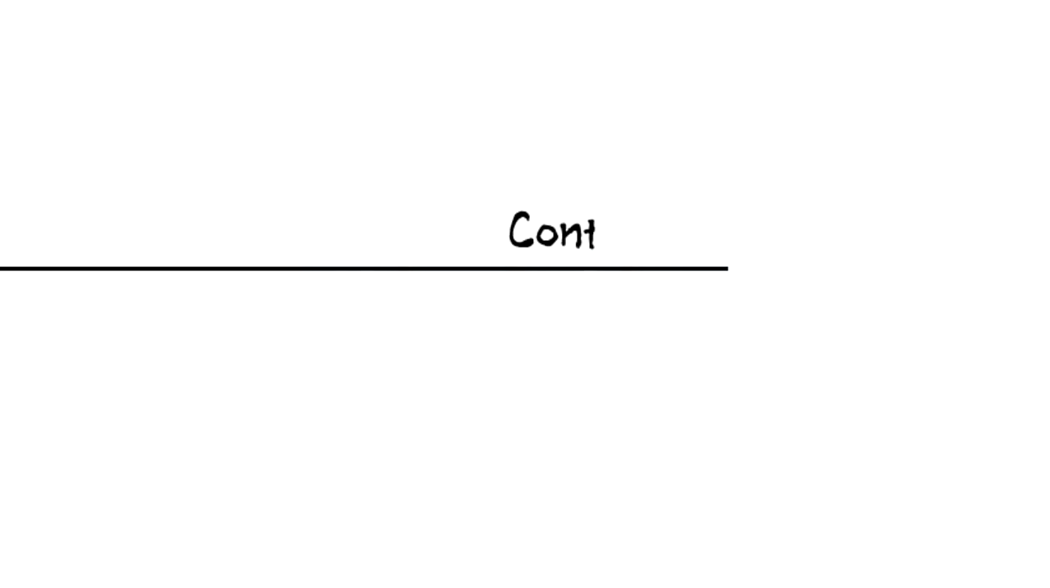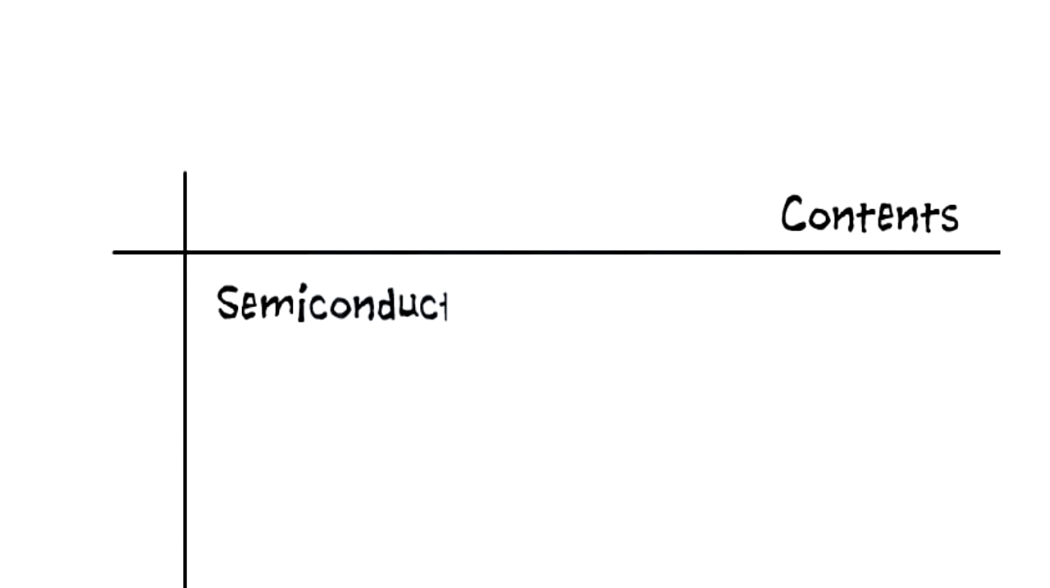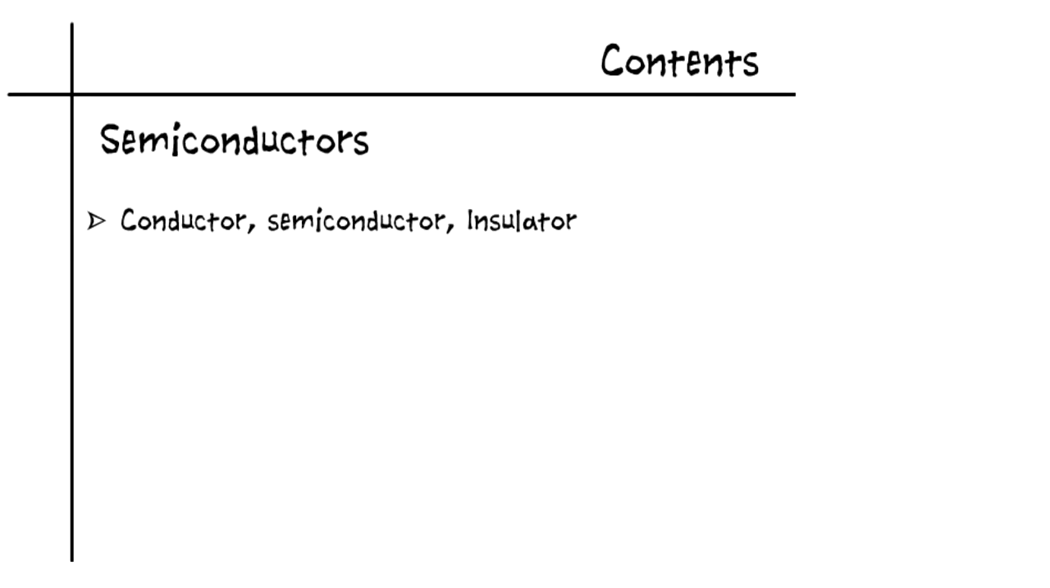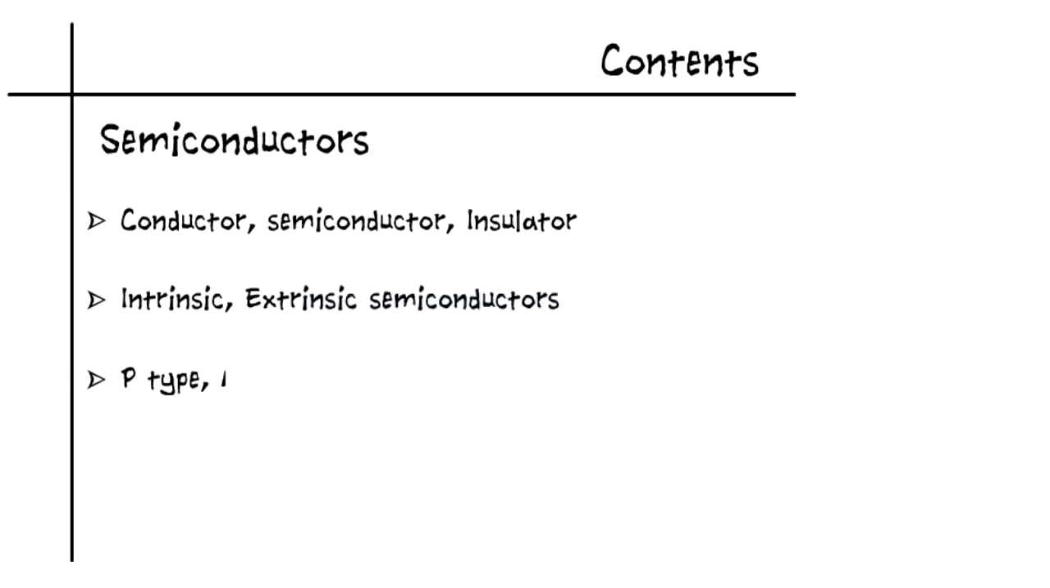In this Easy Ed video lecture, we're going to learn what are conductors, insulators, semiconductors, the difference between intrinsic and extrinsic semiconductors, as well as p-type and n-type semiconductors. Now let's first understand the materials.